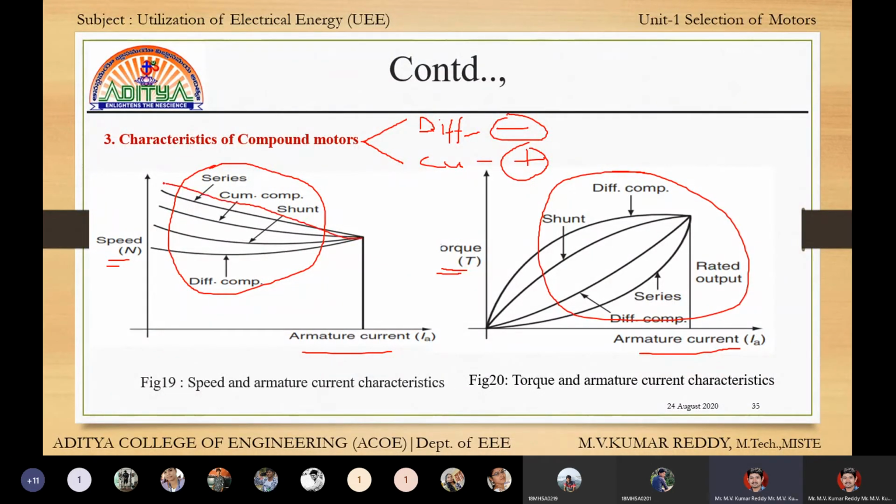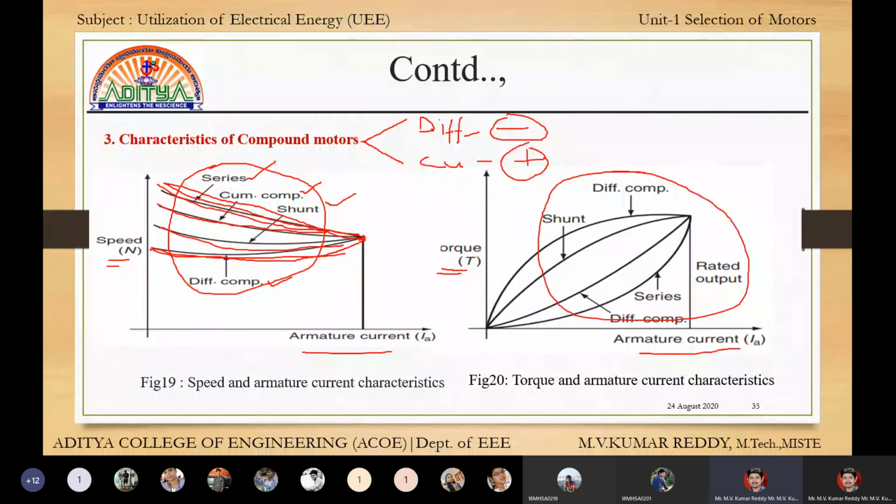Here is the graph for a series motor. Speed is gradually decreasing, and cumulative also decreases. Everything is decreasing, but among these, the maximum value is series, next cumulative, next shunt, and next differential. For the differential compound motor, speed gradually decreases and then increases to the rated speed. This point is called the rated speed.